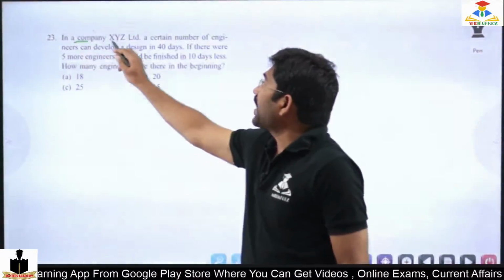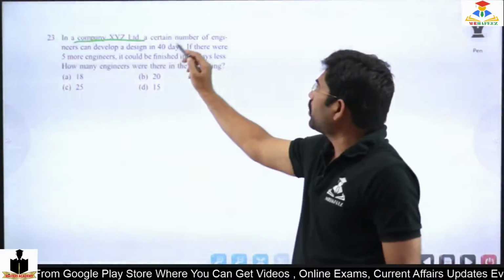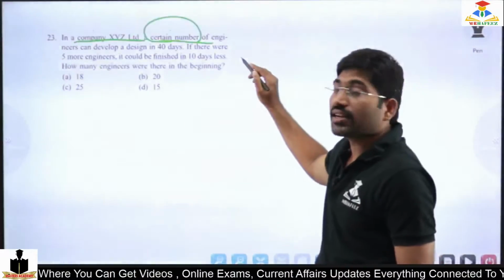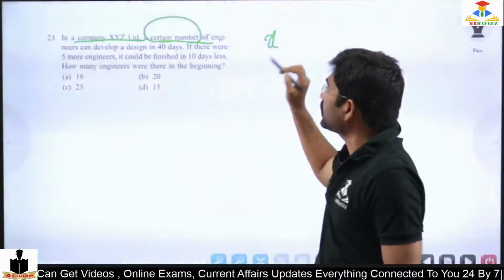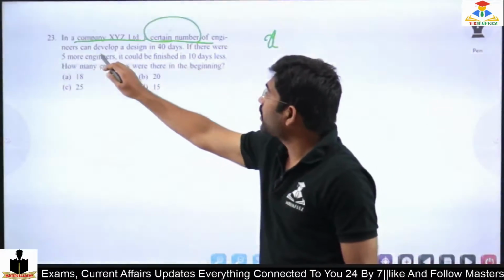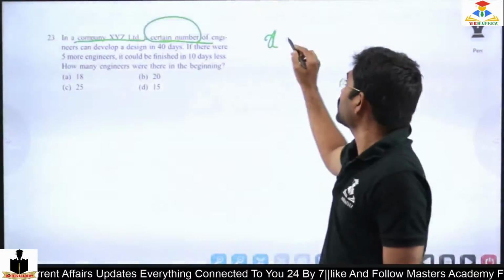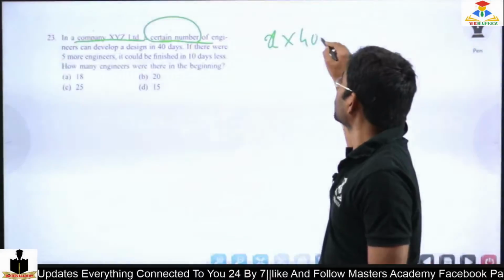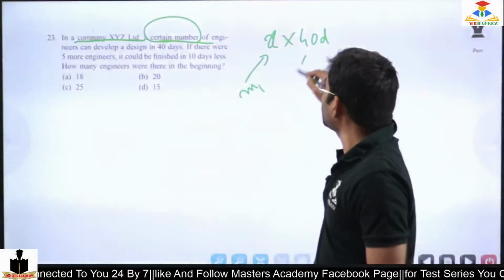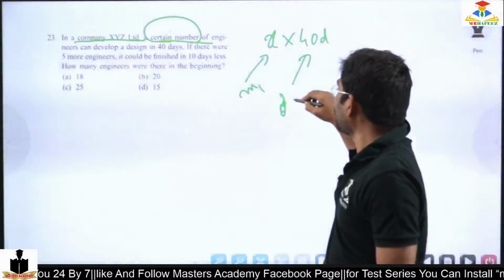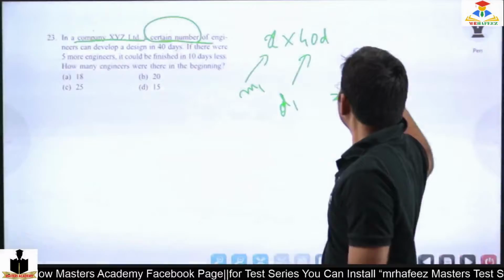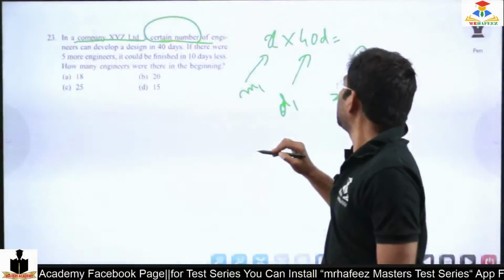In a company XYZ, that is not that important. A certain number of engineers, this is very important. So a certain number of employees, assume it is X, working can develop a design in 40 days. That means X into 40 days. So this looks like M1, this looks like D1. M1 D1 equals M2 D2. What is the value of M2?